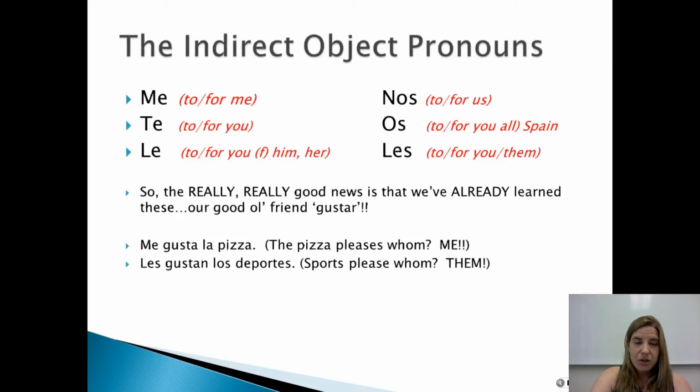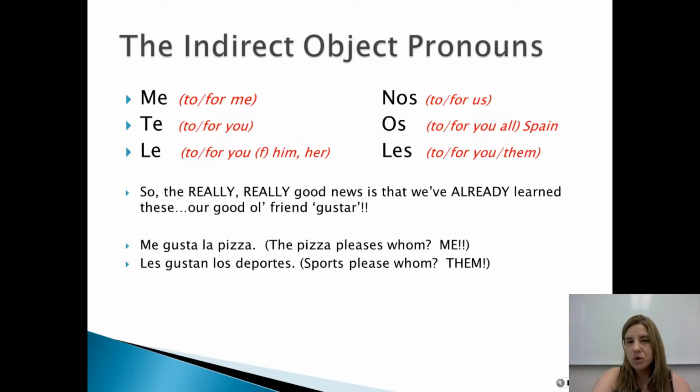So, the indirect object pronouns, maybe they look familiar to you, are me for to me or for me, te for to you or for you, le for to him, to her, for him, for her, or to or for you formally, nos for to us or for us, os for to you all in Spain or for you all in Spain, and then les for to you all or to all of them. So, like I said, maybe these guys look familiar. You've already learned these indirect object pronouns.